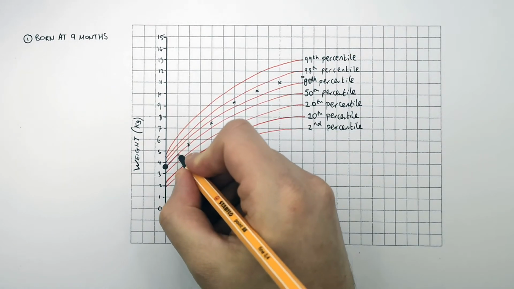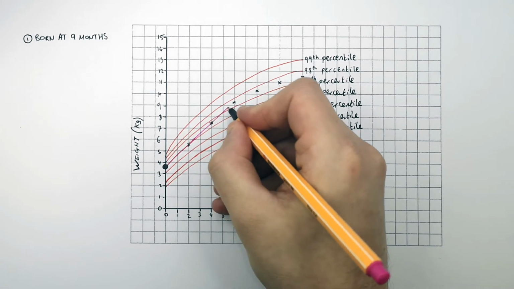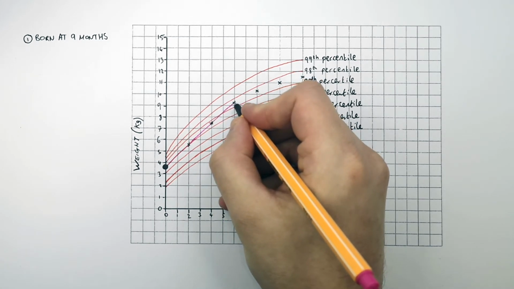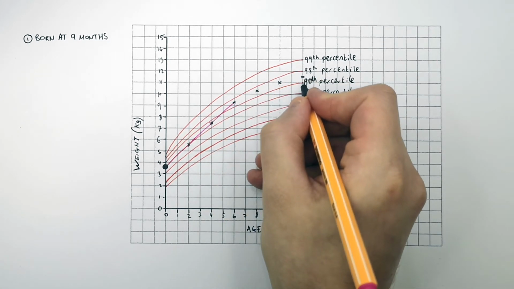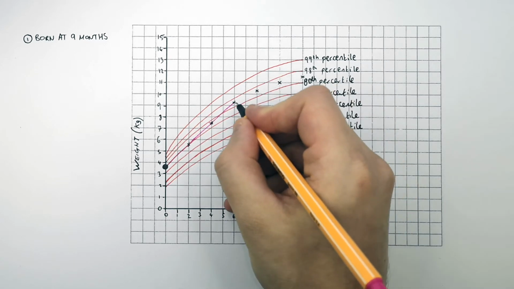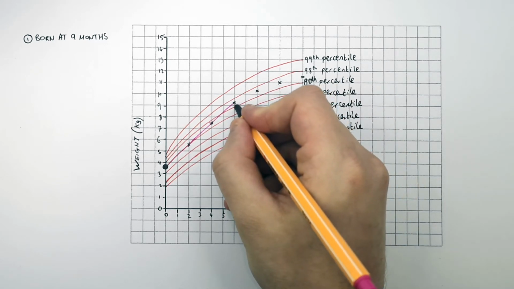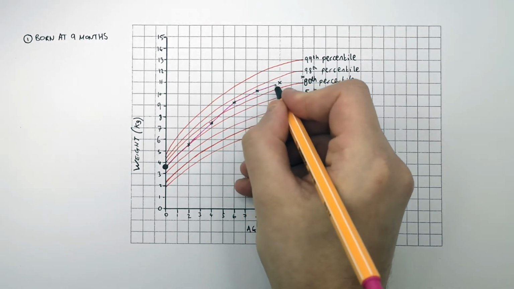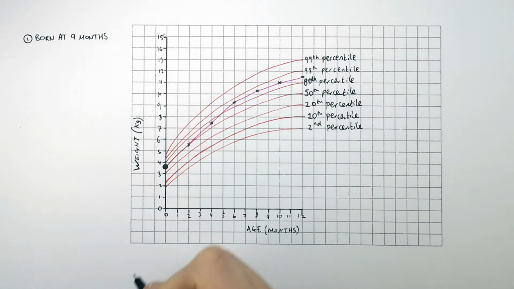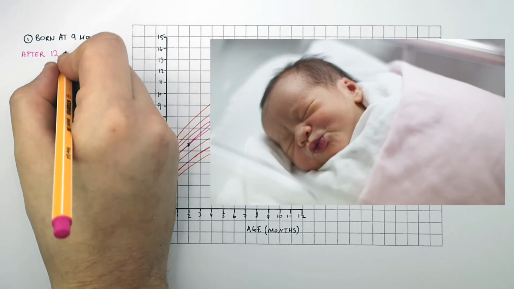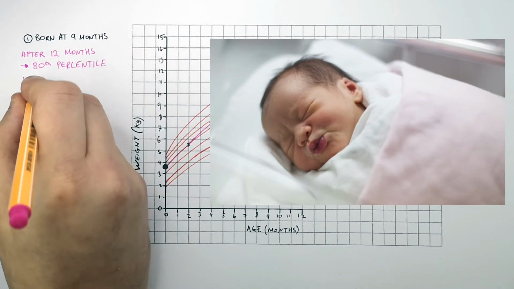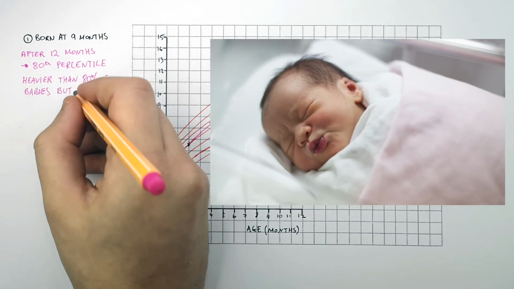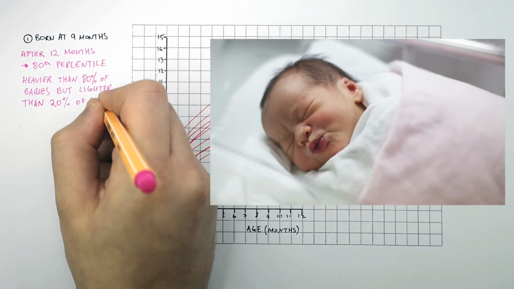So the baby was born in the 50th percentile. By the time it was 6 months old, it had moved into the 80th percentile, which meant that it now weighed more than 80% of babies. Only 20% of babies weighed more than it, so it was gaining weight. By the time it was 12 months old, it was still in the 80th percentile. So this baby born at 9 months, after 12 months, is in the 80th percentile, which means it's heavier than 80% of babies, but lighter than 20% of babies.